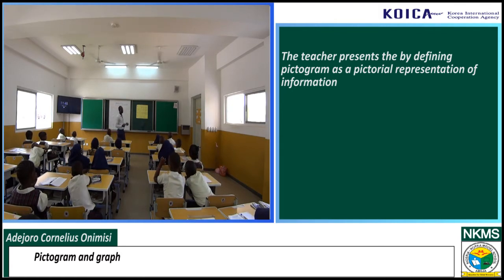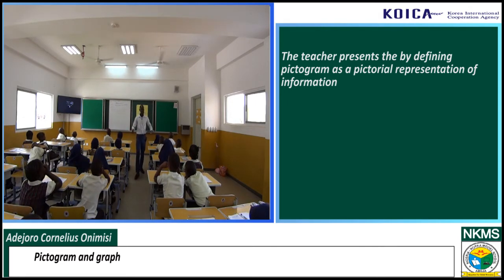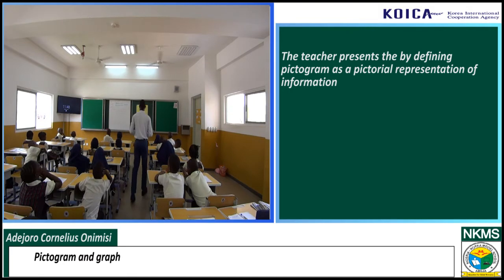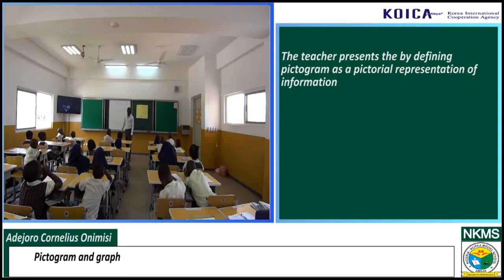That is any information that is not in writing. You understand? It is not written. It's actually appearing in a pictorial or diagrammatical form. You say it's what? Pictogram. Just like we have here, or like we watched on the screen.